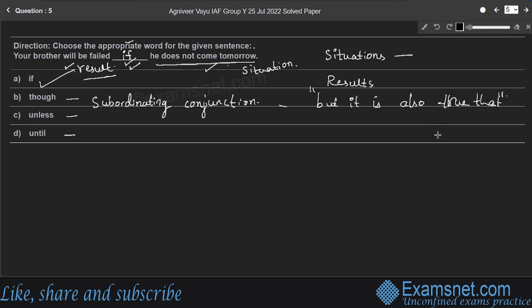The next option is unless. This is also a conjunction, and its meaning is except if. For example, they won't come unless you invite them, meaning except if you invite them. They won't come unless you invite them. So it is a conjunction.